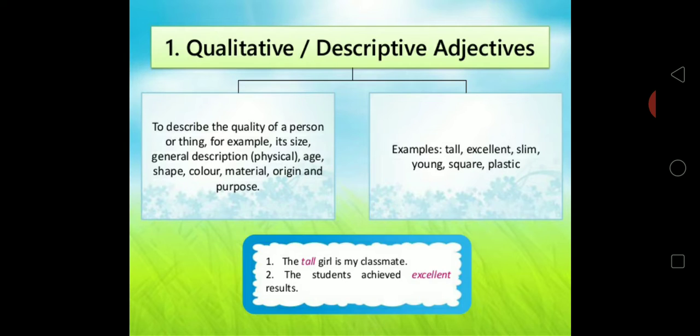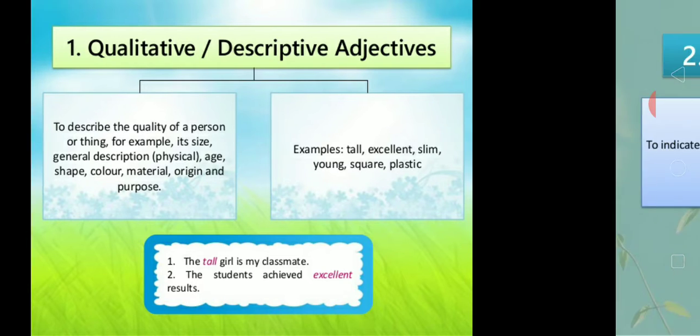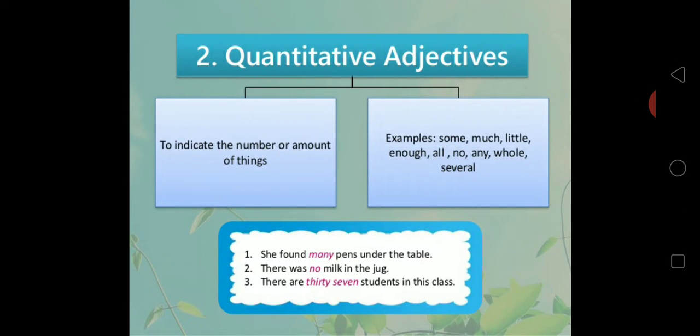The tall girl is my classmate. So you are talking about the tall girl. So noun is where? Girl. And where is the adjective? Tall. There is some hindrance with that AZ screen recorder. Please tolerate that. The student achieved excellent results. So results is the noun, and what adjective have we used? We have used excellent.